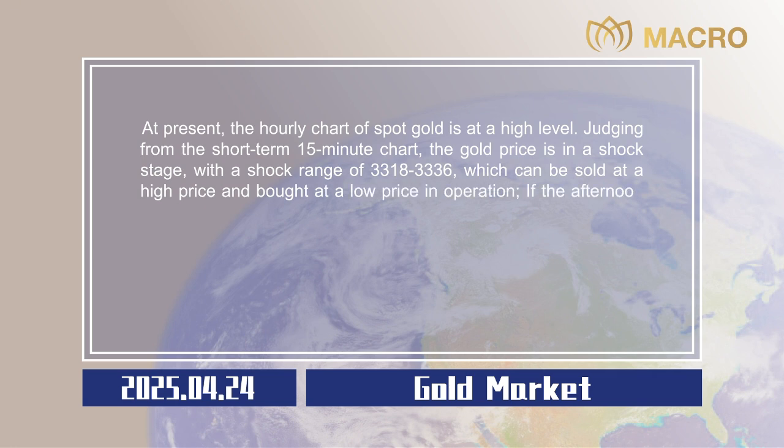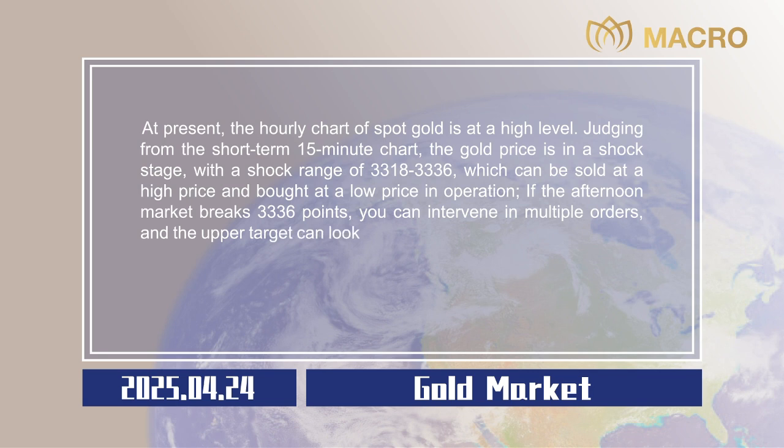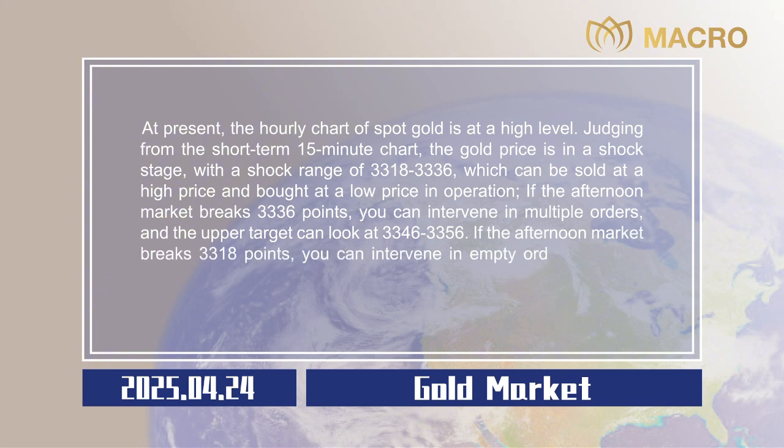If the afternoon market breaks 3,336 points, you can intervene in multiple orders, and the upper target can look at $3,346 to $3,356. If the afternoon market breaks 3,318 points, you can intervene in empty orders, and the lower target can look at $3,308 to $3,298. Stop losses are all $5.